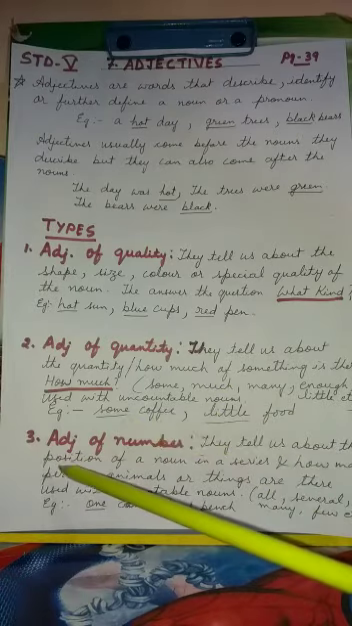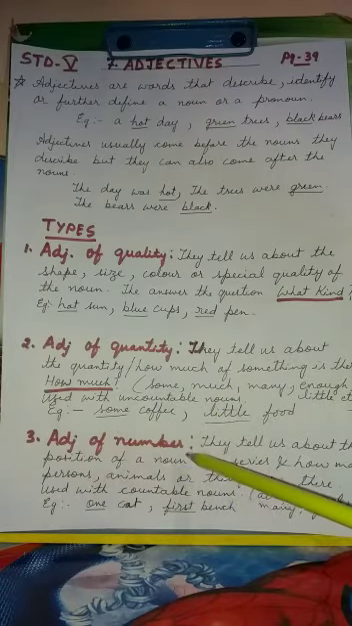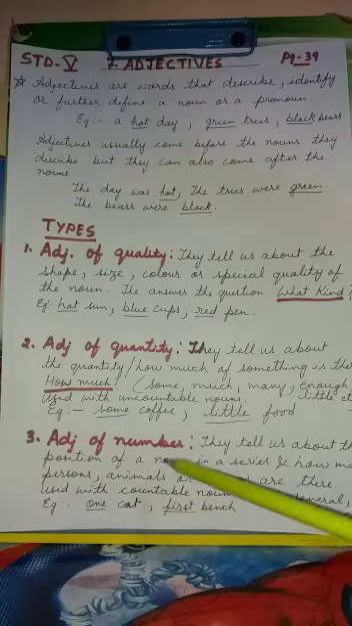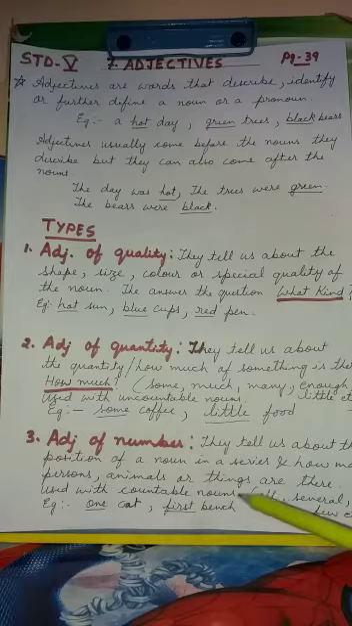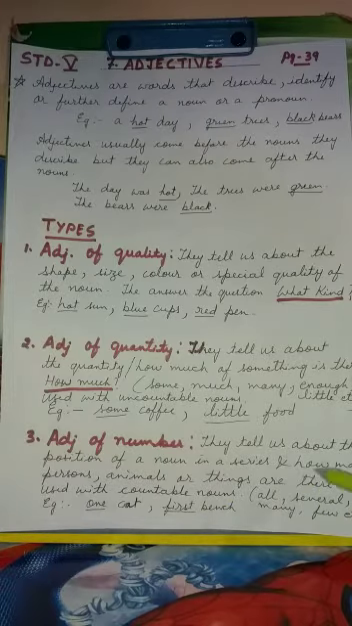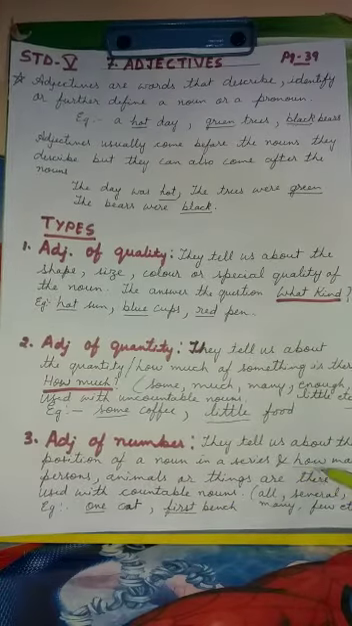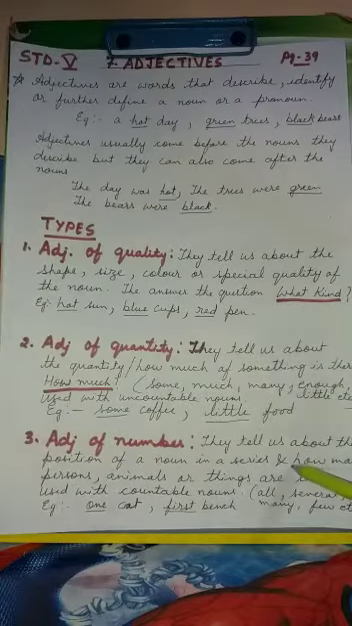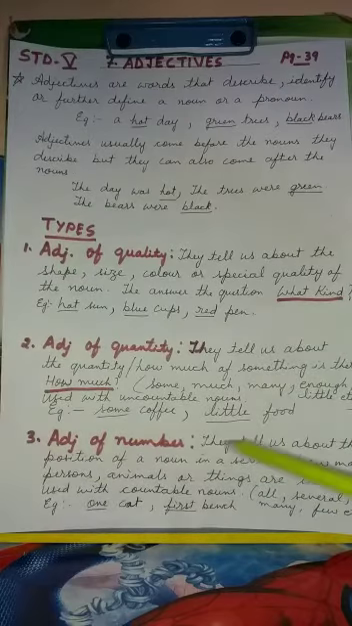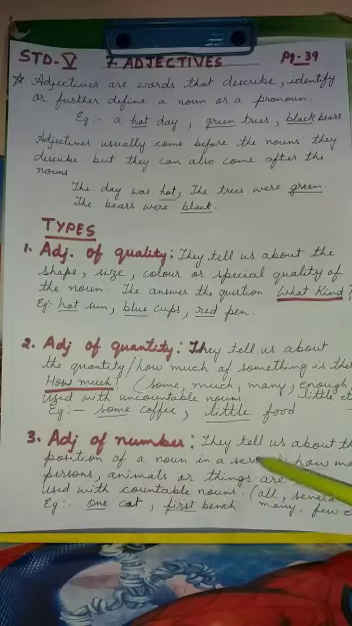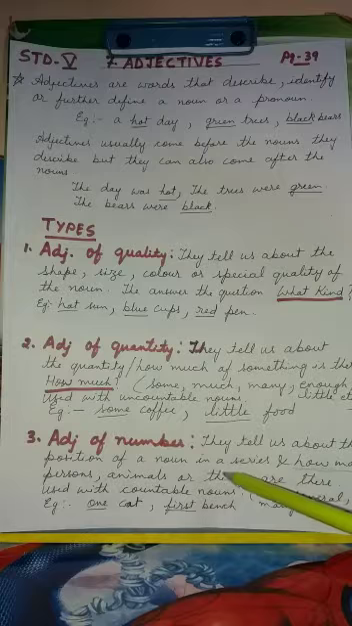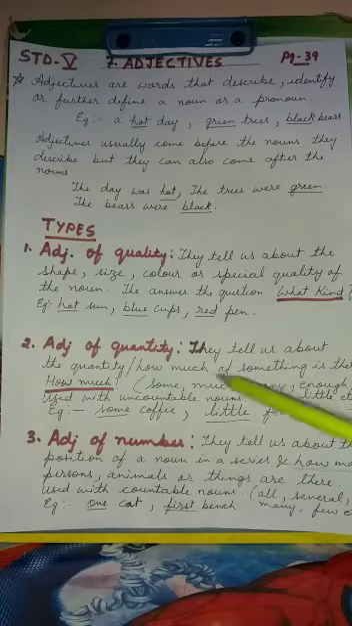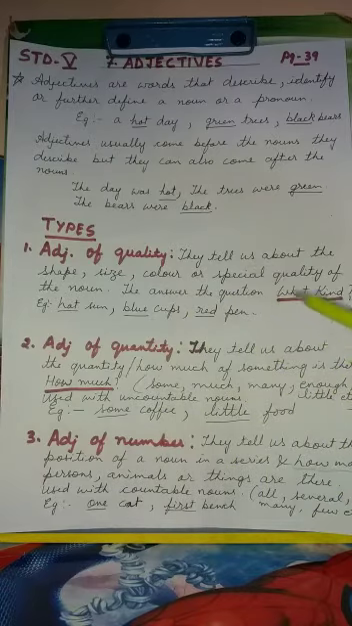Now come to the third one, adjective of number. What does an adjective of number tell us? Adjective of number gives us the answer of how many. How many of something is there. Okay, how many. Here you can count. They also tell us about the position of a noun in a series, like which one? First one, second one, third. Position of a noun in a series means first one, second one, third one, fourth one, 10th one, like that.